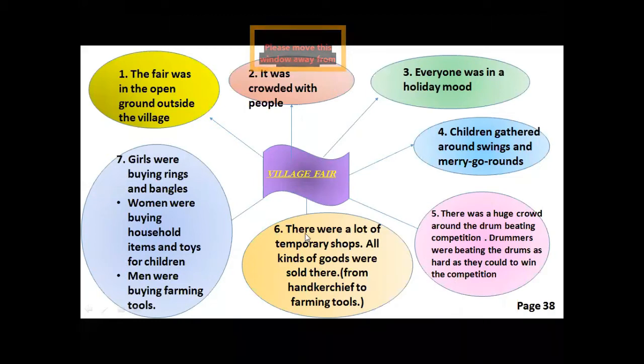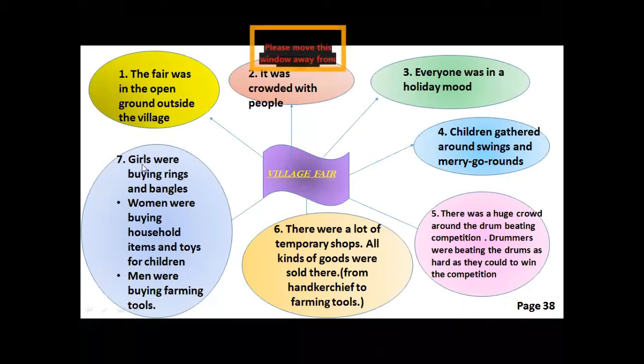Then Bilal noticed that there were many shops in the village, and he was amazed that he had never seen so many shops in the village. Zubair explained that these were temporary shops. There were a lot of temporary shops in the village fair, and all kinds of goods were sold there. Goods means things, from handkerchiefs to farming tools. Handkerchief means a scarf or towel which you use to wipe your face. From handkerchiefs to farming tools means items from the smallest to the largest were there for sale.